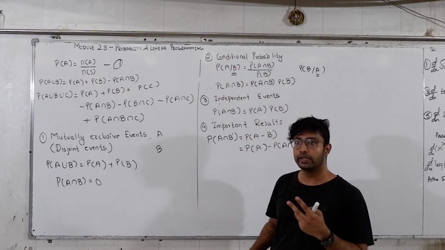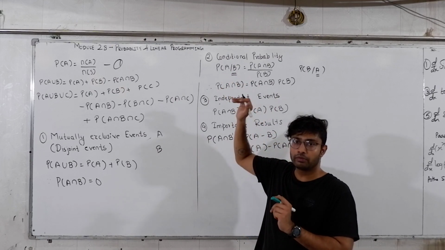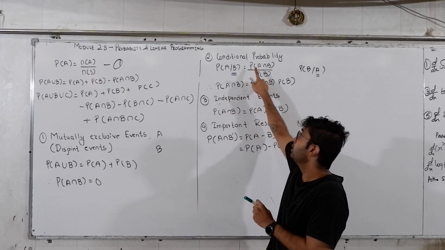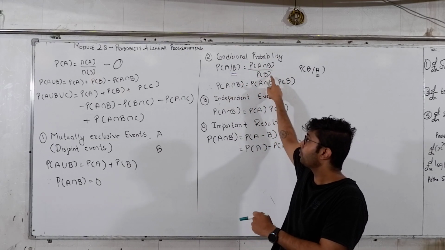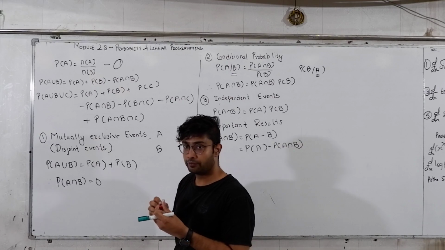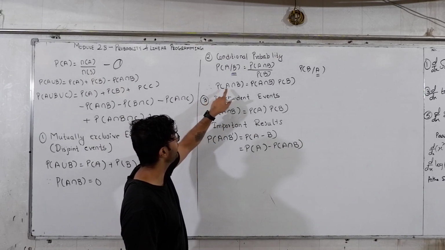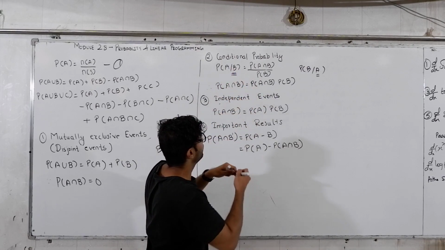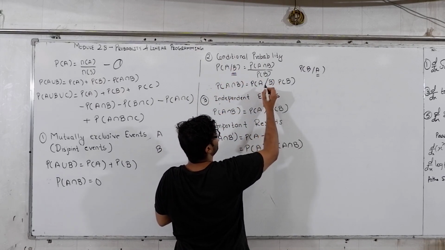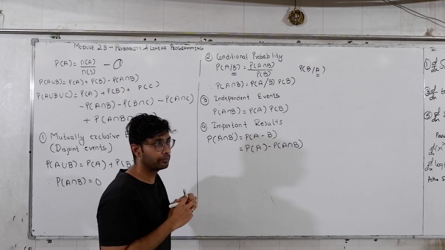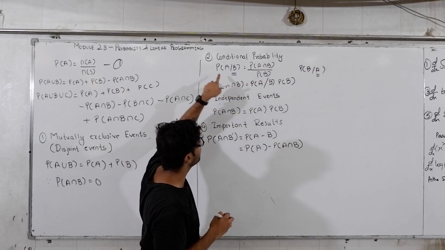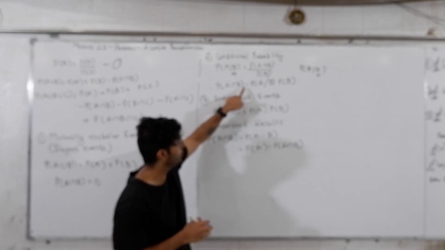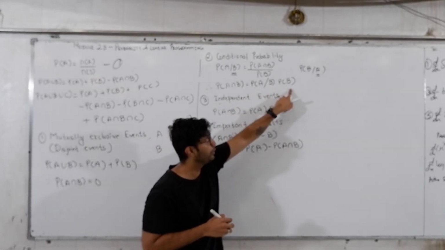We will keep it for the time being: probability of A given B is equal to probability of A intersection B upon probability of B. Therefore, probability of A intersection B will be probability of A given B into probability of B. Probability of A intersection B is equal to probability of A given B into P of B.